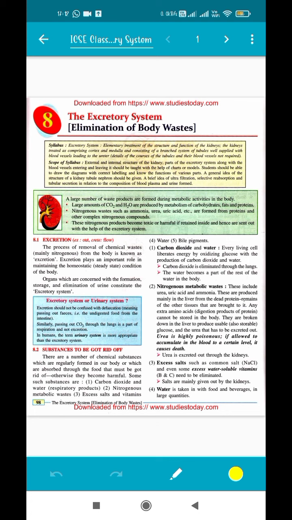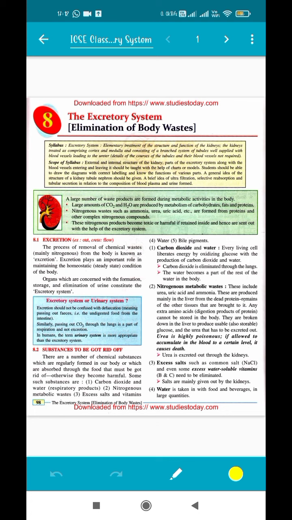Also, the gases that we intake contain both carbon dioxide and oxygen. It contains more of oxygen obviously, but when it is utilized in the body, it will be converted to carbon dioxide. So that extra carbon dioxide has to be removed. Also, for the cooling of our body, the excessive water which is present in our body has to be removed in the form of sweat. So that is another form of excretion.